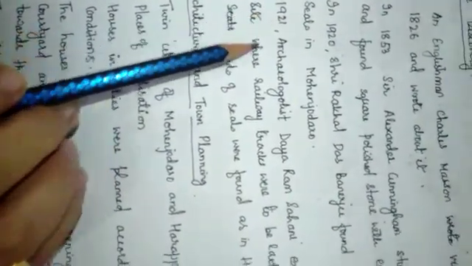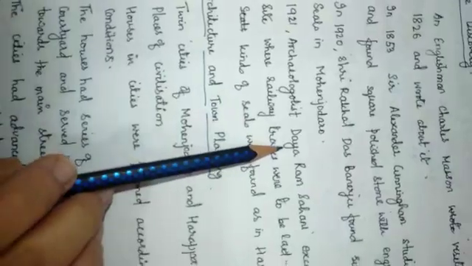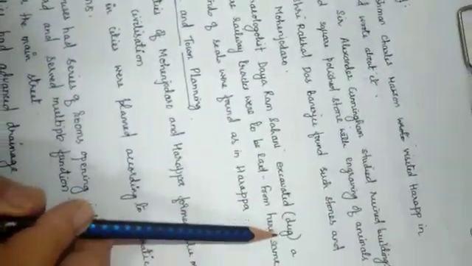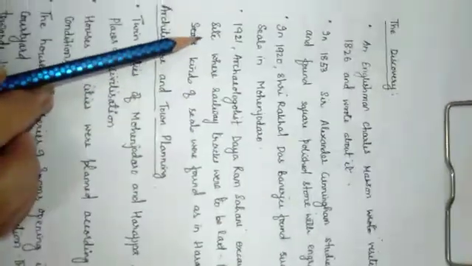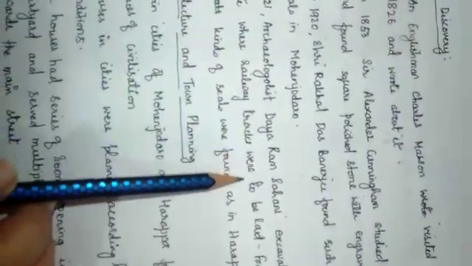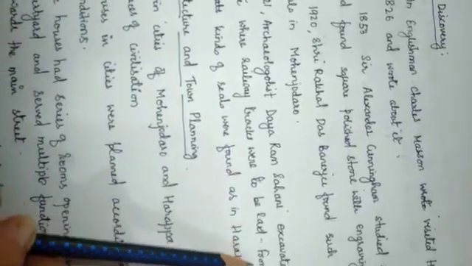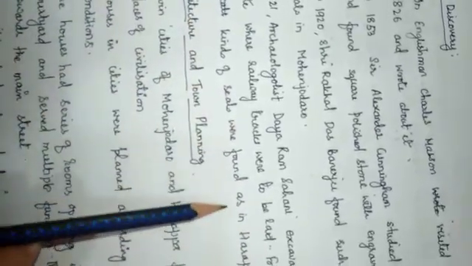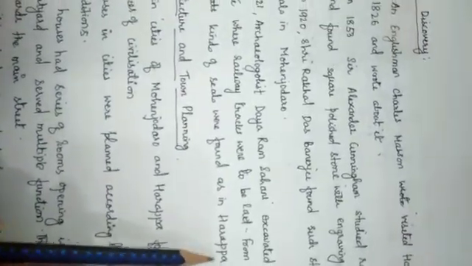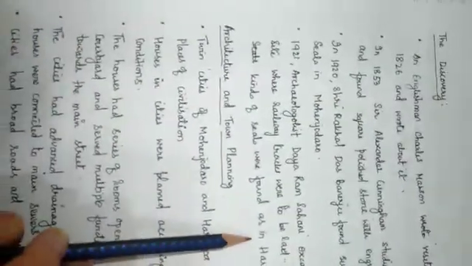In 1921, archaeologist Dayaram Sahani excavated a site where railway tracks were to be laid. From this, various kinds of seals were found as in Harappa. The same kind of seals were found in Harappa also.